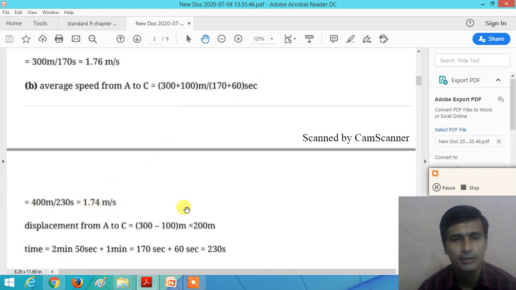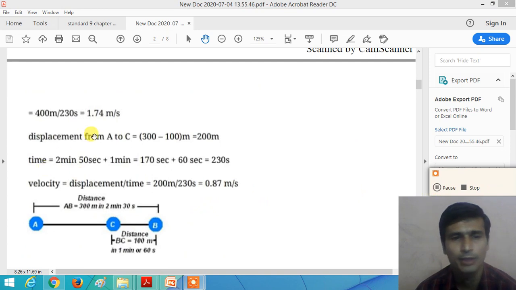1.74 meter per second. Now what about the displacement? The displacement is the shortest distance between the initial position and the final position. So displacement from A to C is equal to 300 meter minus 100 meter, that is 200 meter, and the time taken to cover this displacement is 170 second and 60 second. So the time is equal to 170 second plus 60 second, we get 230 second.